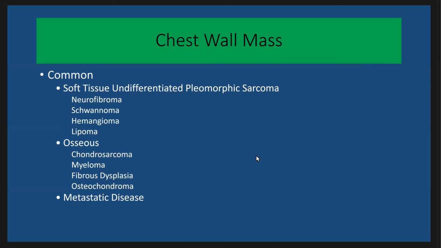Rare causes, we have some rare causes, but they are important and should be kept in mind, like lymphoma, liposarcoma, angiosarcoma, malignant nerve tumor, and radiation-associated malignancy. Let us see some examples of this chest wall mass.